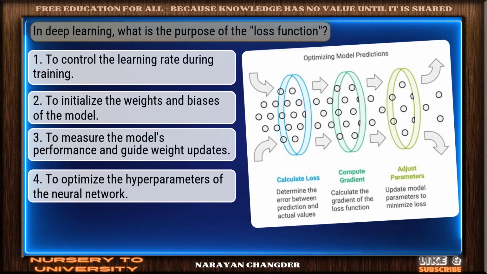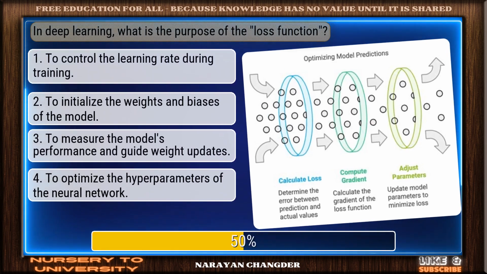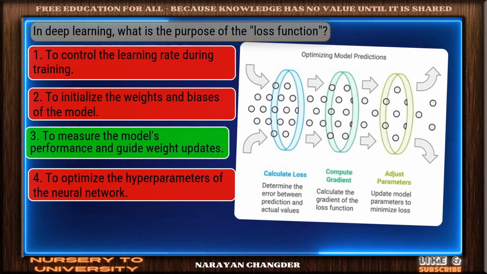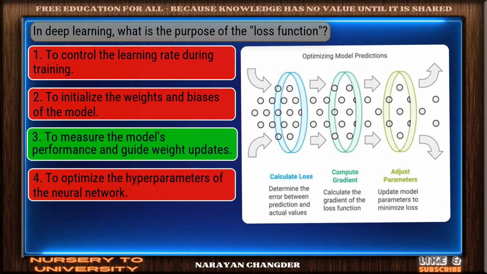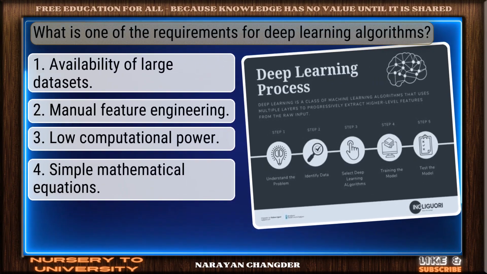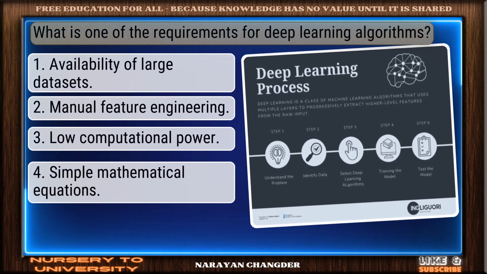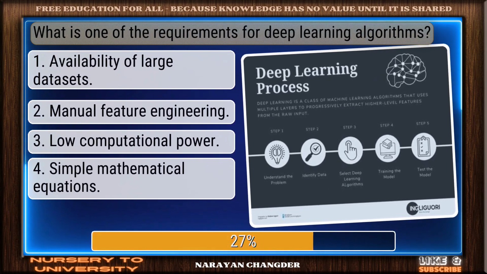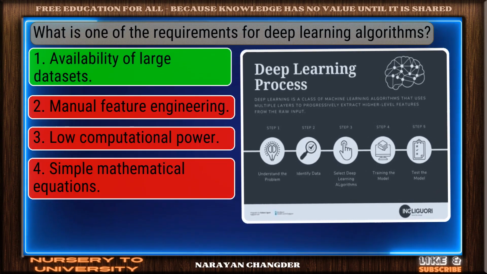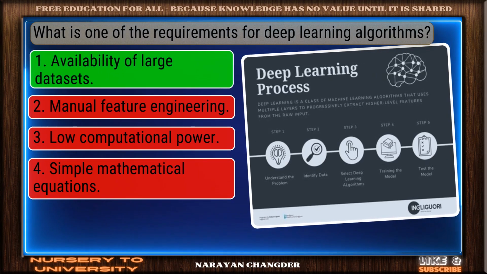Question number 7. In deep learning, what is the purpose of the loss function? Sharp thinking. To measure the model's performance and guide weight updates is the right choice. Question number 8. What is one of the requirements for deep learning algorithms? Exactly. Availability of large datasets makes sense, and it is the right choice.